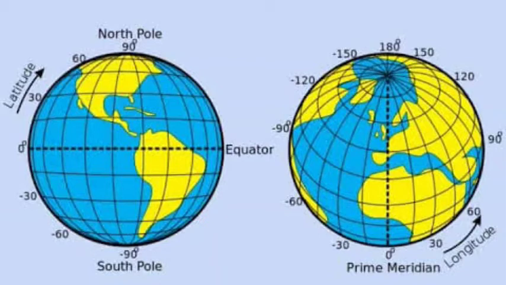If you move from the equator towards the north pole and south pole, what will you observe? Temperature will decrease. Yes.